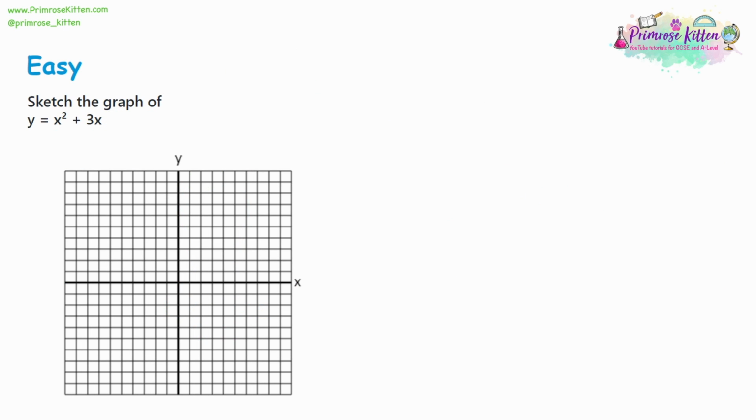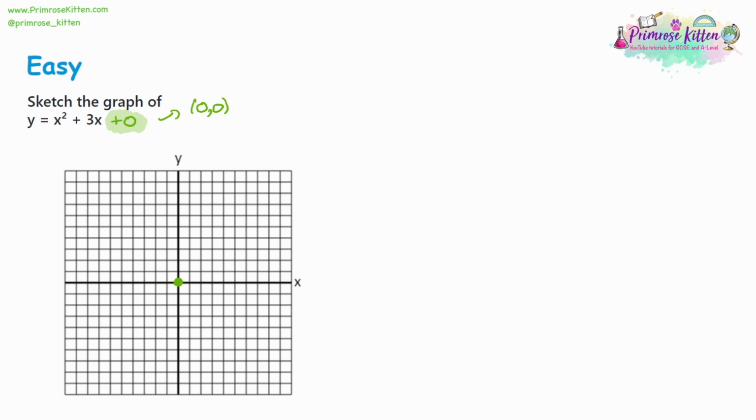So now let's try and do a sketch without any substitution. So we've got x squared plus 3x. You'll notice there's no y-intercept here. It's essentially going to be a +0, which means that we're going to have the coordinate 0, 0 in this. This is where the curve crosses the y-axis.